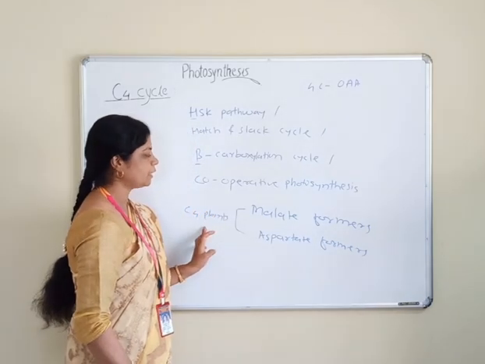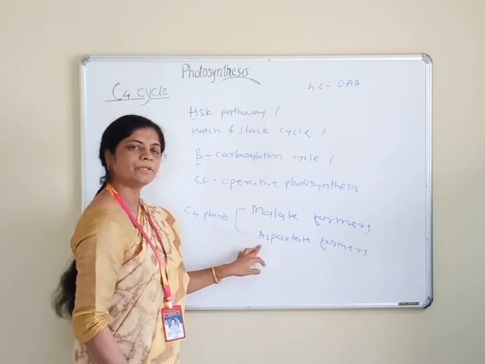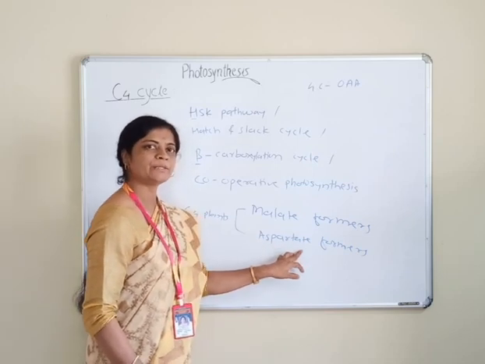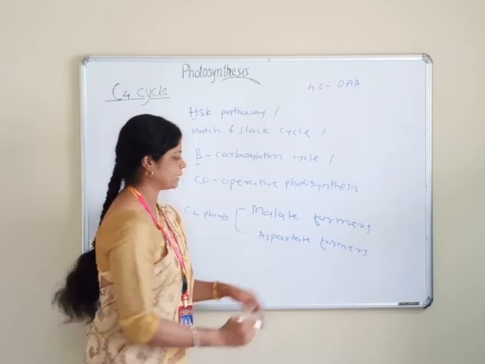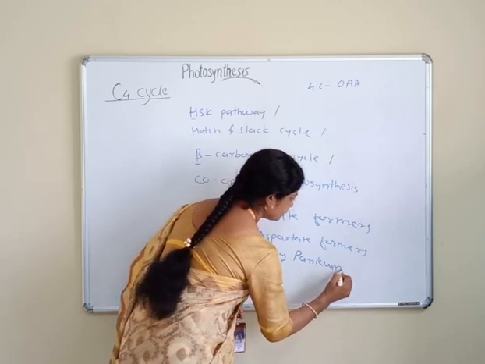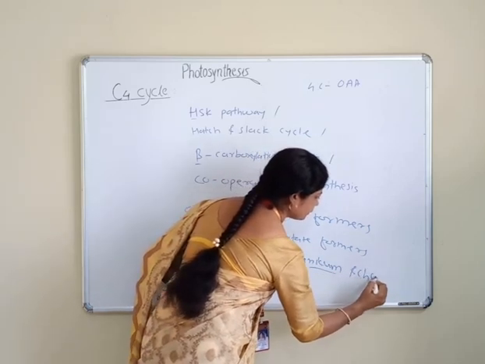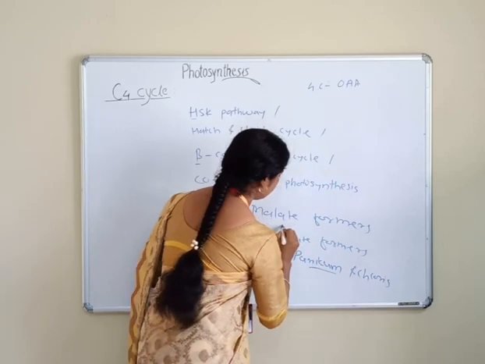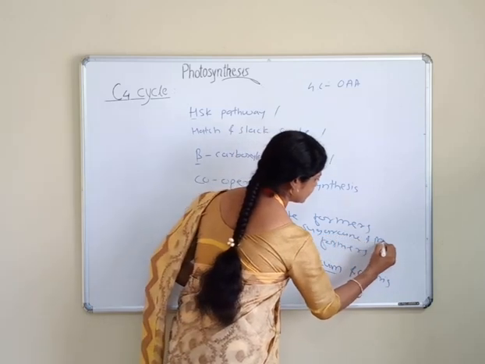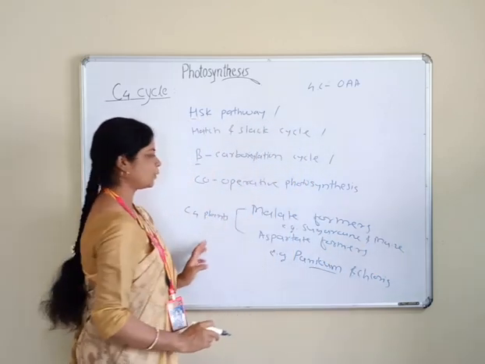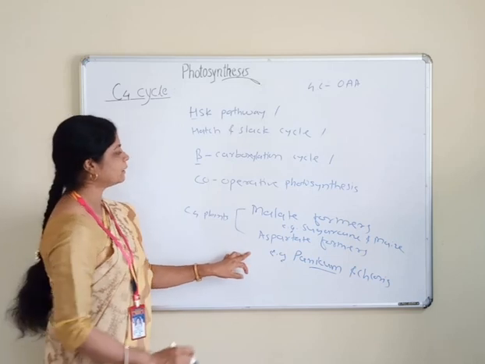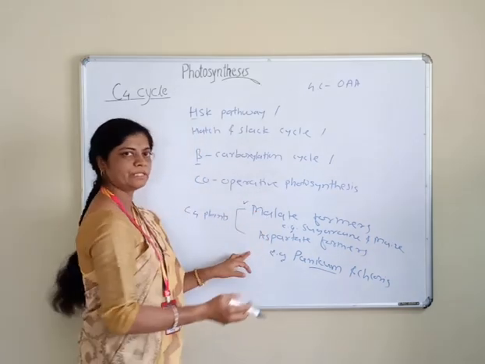Those plants in which aspartate is formed from oxaloacetic acid in the mesophyll cell are called aspartate formers, for example panicum and chloris. We will see about the malate formers afterwards.